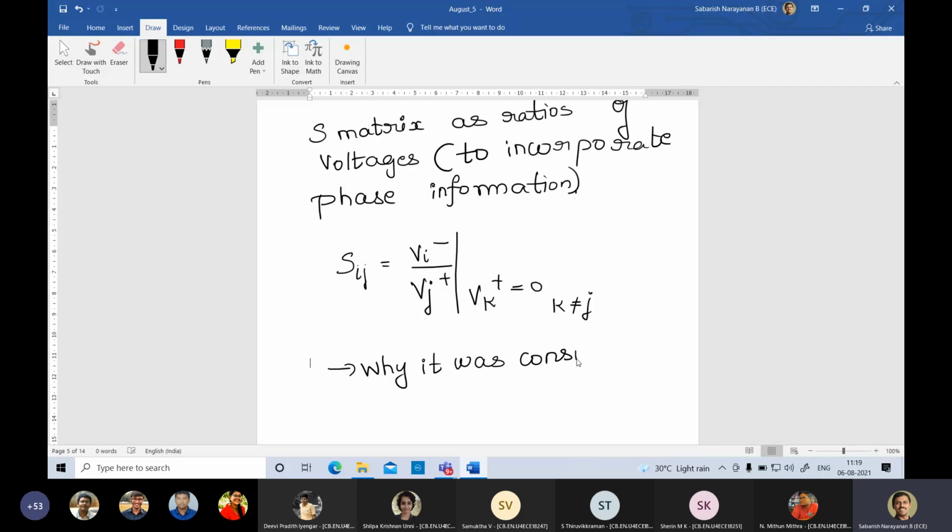Yeah, tell me. Sir, I still don't understand why voltages are necessary here. Why couldn't it be a ratio of powers? Yeah, I'm trying to convey that point. Previous to World War II, they were doing some ad hoc measurements. You take a T junction, if it was damaged, they repaired it, and to see whether it was working properly, they measured powers at all aspects, found out the S matrix and verified it. They didn't go into Maxwell's equation analysis. Getting it? Yes, sir.